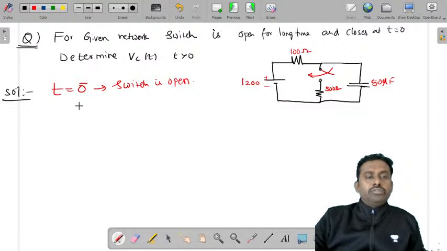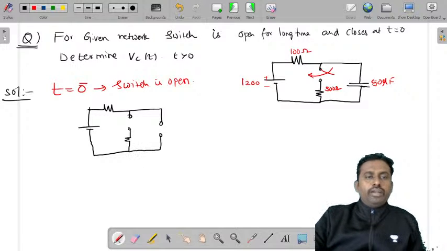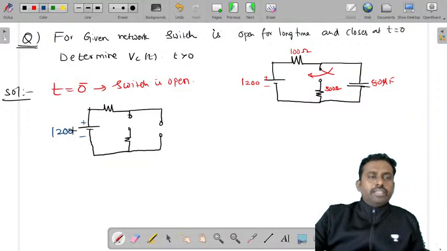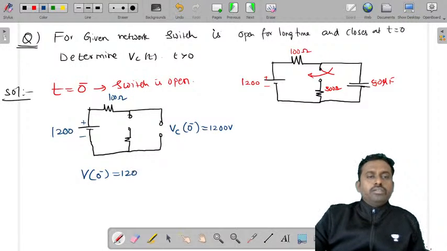The switch has been open since a long time, so you need not consider this resistor also, and this capacitor will become open because it has been charged already. What is the voltage across this capacitor after it is charged? It is Vc of 0 minus is equal to 1200 volts. Because it has been connected to the supply for a long time, Vc of 0 minus will be 1200 volts.